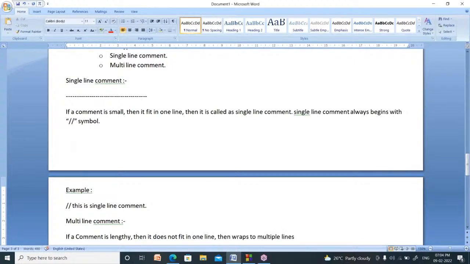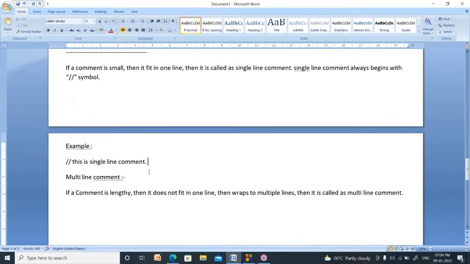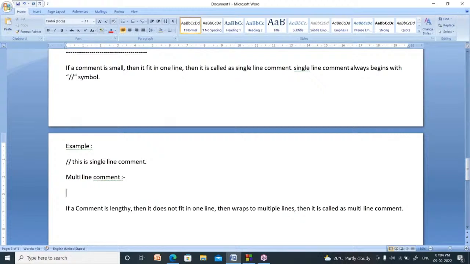If you write a comment in multiple lines, then it is called a multi-line comment. Suppose your comment is somewhat lengthy and does not fit in one line, then it moves to multiple lines, and that is called a multi-line comment.